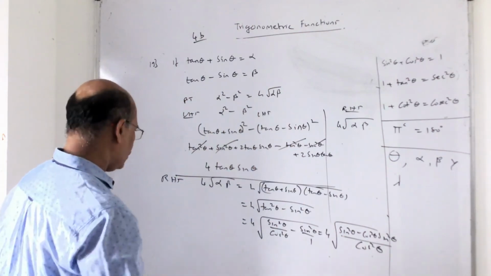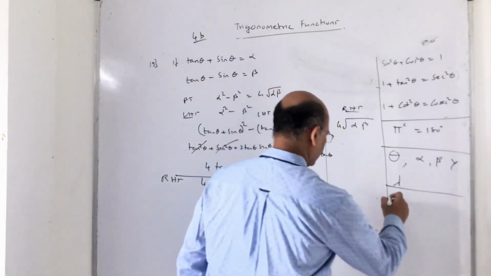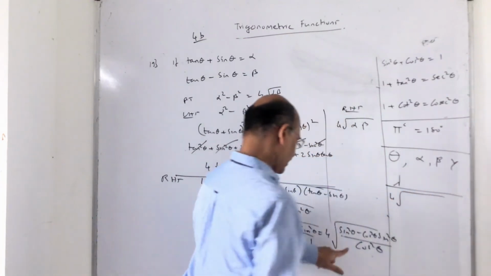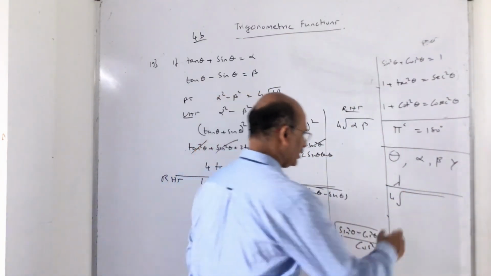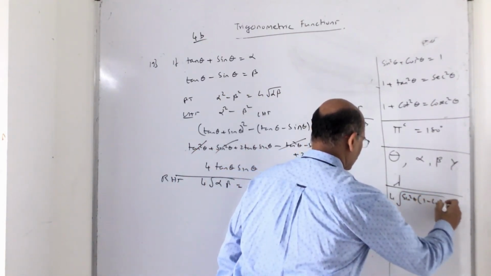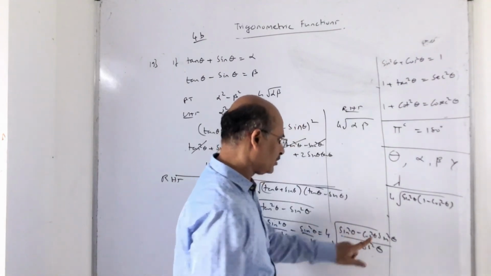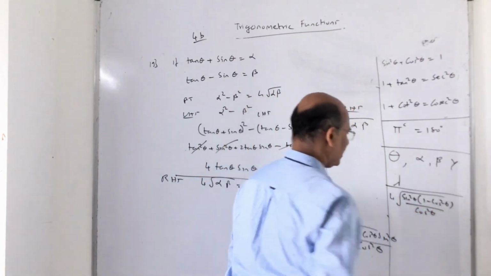So I'll just continue it over here now. So 4, I'm taking this cos square theta to both of them. Take sine square theta common here. What remains? 1 minus cos square theta, upon cos square theta. My game is over here.